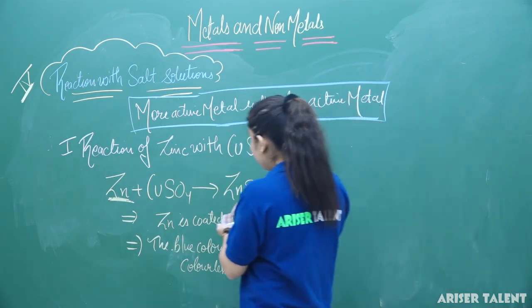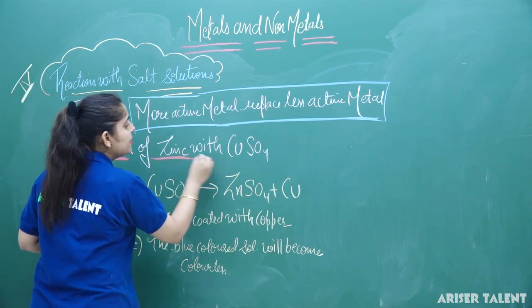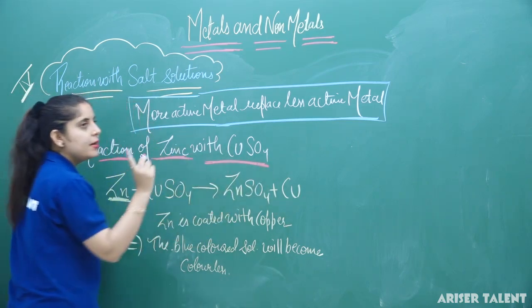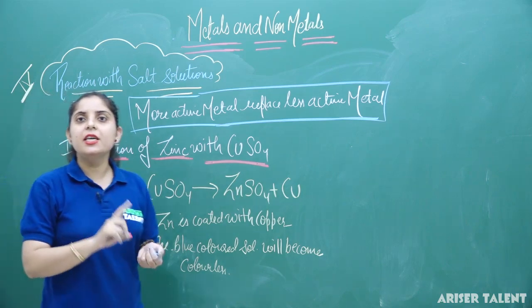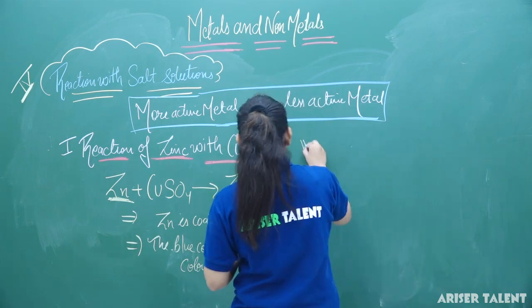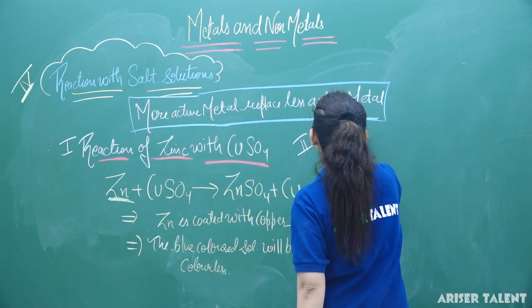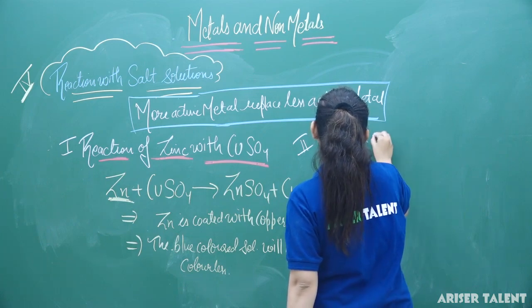Now similarly, I am considering the just opposite reaction here. The second reaction we are taking into consideration. Firstly, we have seen that we are reacting zinc with CuSO4. Now I am reacting Cu with ZnSO4. Clear? So let's see the difference. Reaction of copper with ZnSO4.